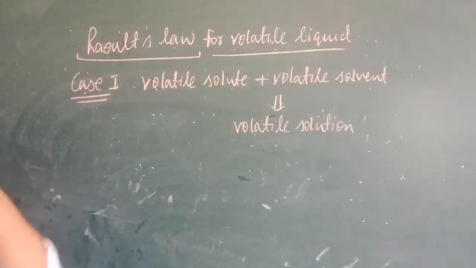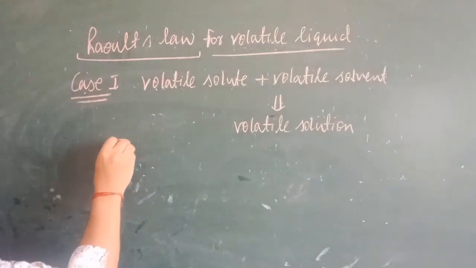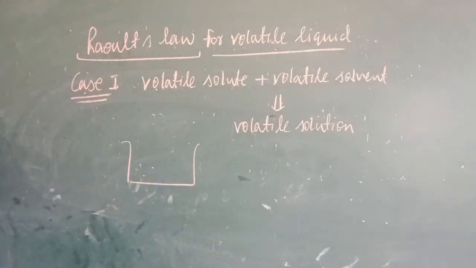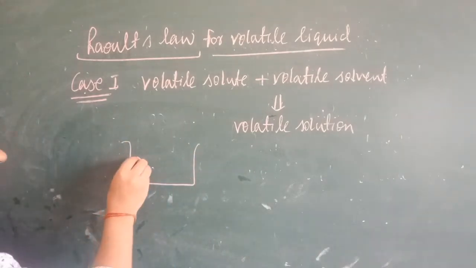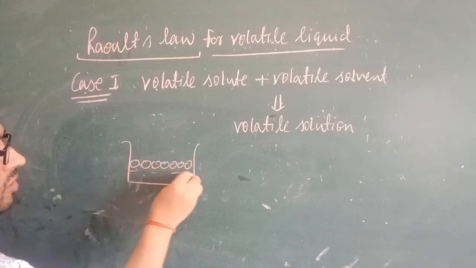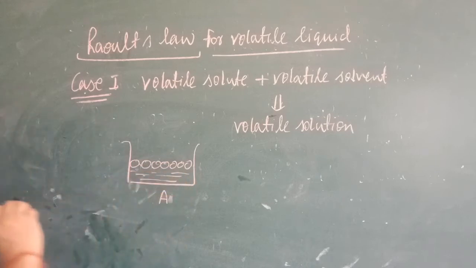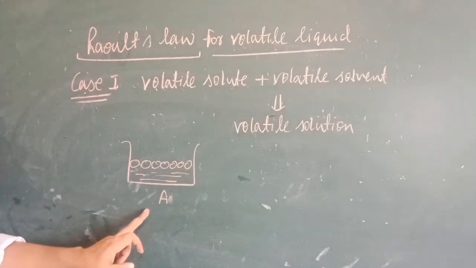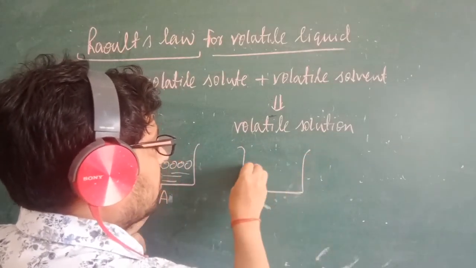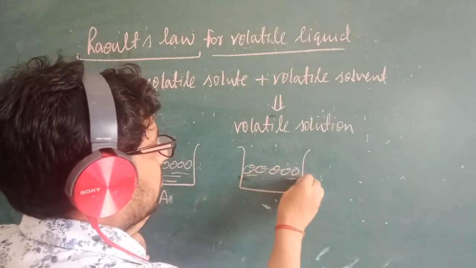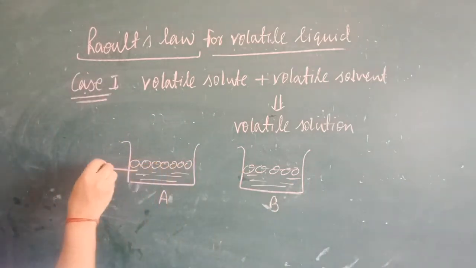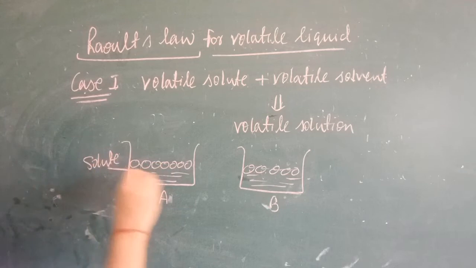Now, suppose I have here two things, pure. I will talk about the pure solute. Suppose these are the pure solute particles. This is a pure solute particle, represented by A. Solute A, this is a pure form. The second thing is a solvent. This is also in the pure form. Those are its particles. This is B. Suppose this is the solute and this is the solvent.